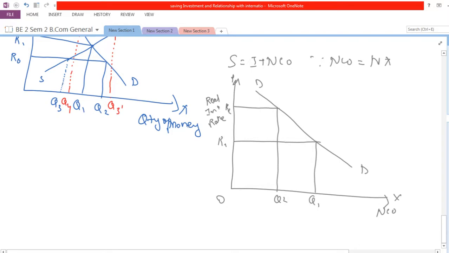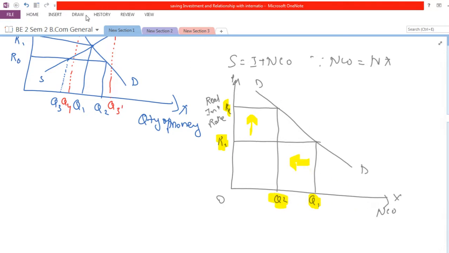Let's assume that earlier the interest rate was R1 and now it has gone up to R2. Because of that, the net capital outflow, which was earlier Q1 when the interest rate was R1, has now reduced to Q2.